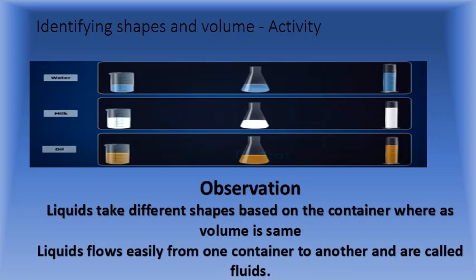And already I learned in the previous lesson what fluids are. Liquids flow easily from one container to another container and are called fluids. Liquids are called fluids, which can flow easily from one container to another. Okay, so these are the properties and characteristics of liquids.